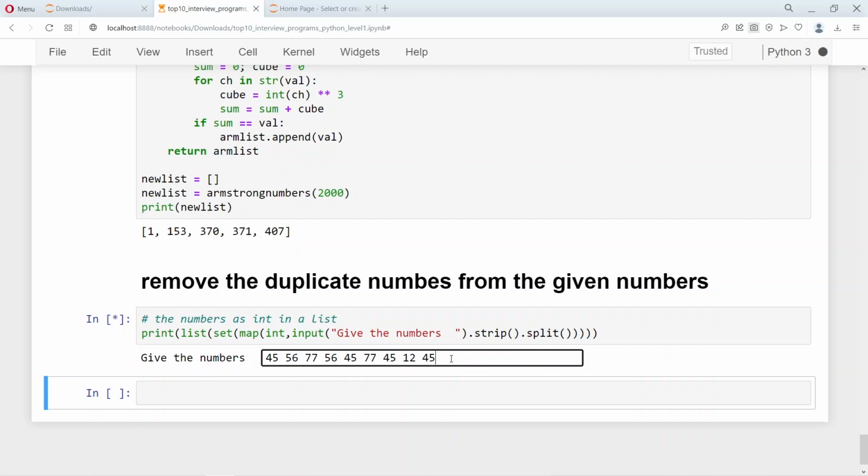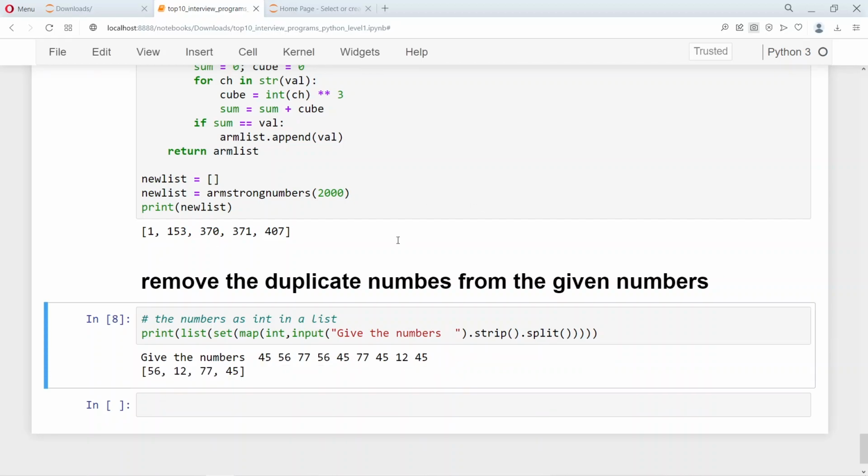So there are 3 45s, which means out of these 9 numbers, 5 numbers are duplicates, because 2 45s are duplicates, 77 is a duplicate, so the third number is gone, 56 is a duplicate, the fourth number is gone, and 45 has two duplicates. So we have 5 numbers which are duplicates, which are removed out of this.